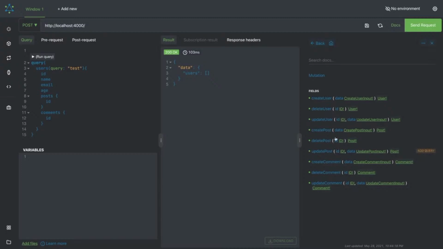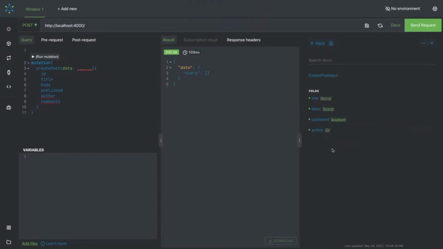Mutations, like you can also do create post and all. In create post, if you see what argument we need to pass, the create post payload, here you need to pass a lot of arguments, right? Title, body, published, author. And if any of the arguments you are passing is wrong, let's say first is title. Why is it not coming?